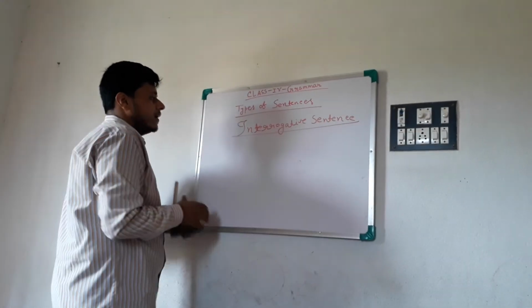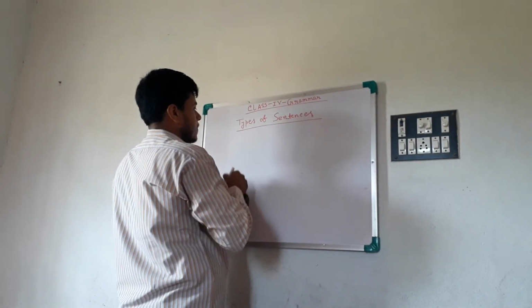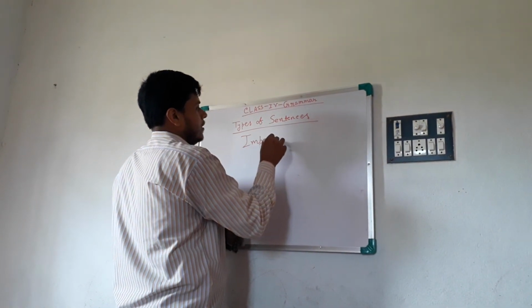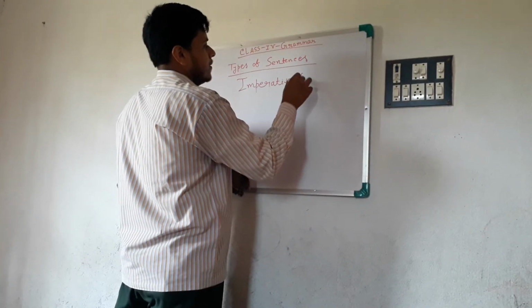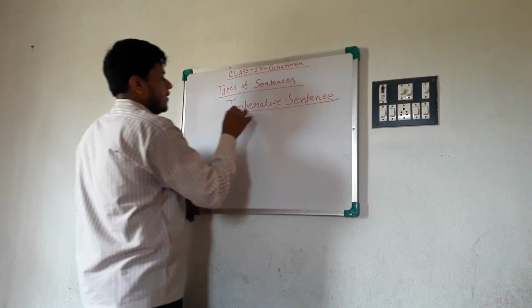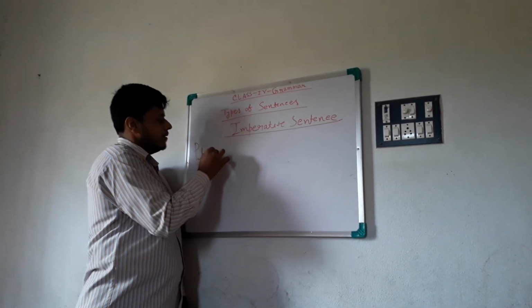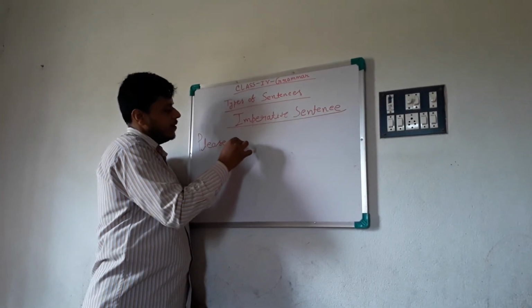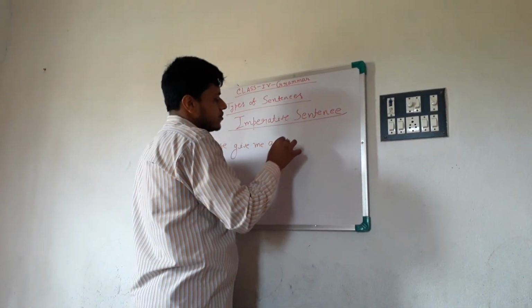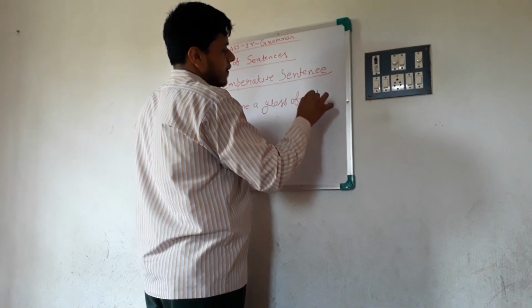Is that clear? Now, imperative sentence. Or I say, please give me a glass of water.